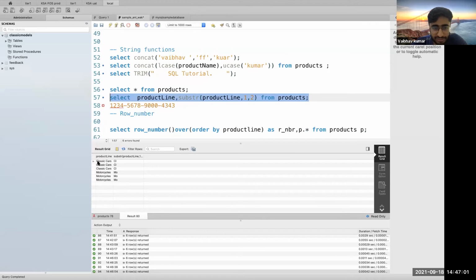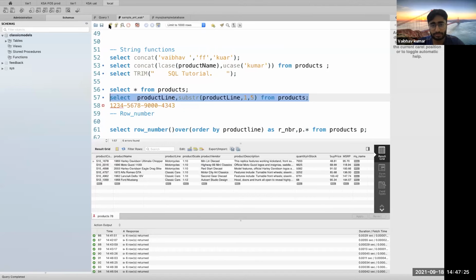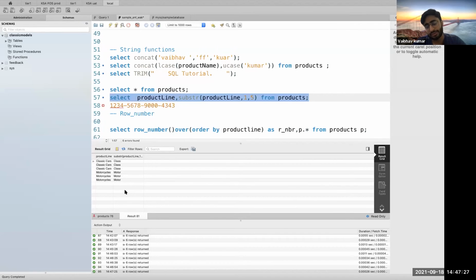Start at first position, which is C, till two characters, which is C and L. Similarly for motorcycles, start from first character till two characters, M and O. I mean, you can take it up to any length actually, and obviously till whatever is the length of the string. Suppose 5.